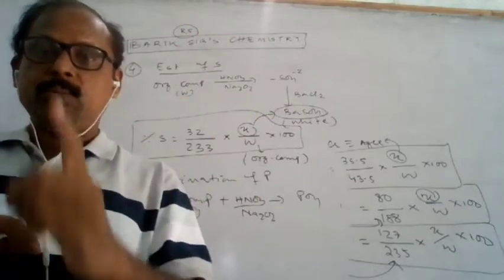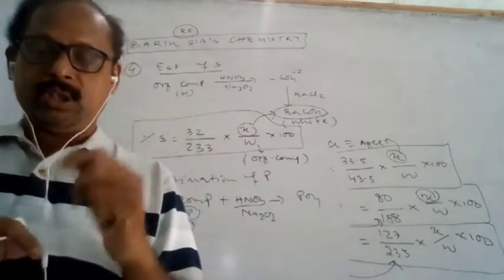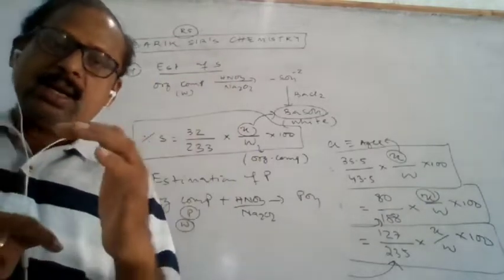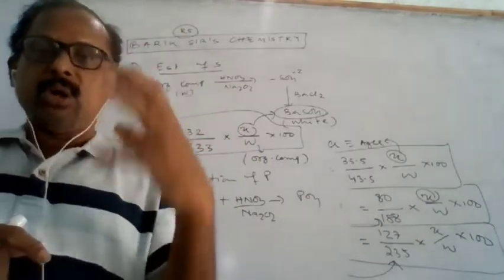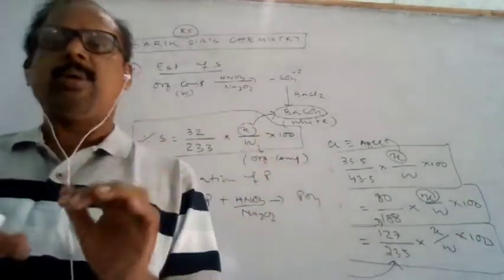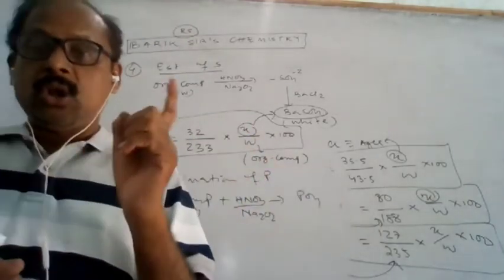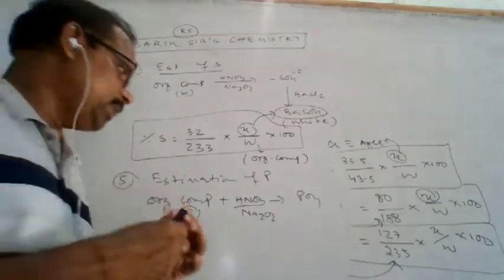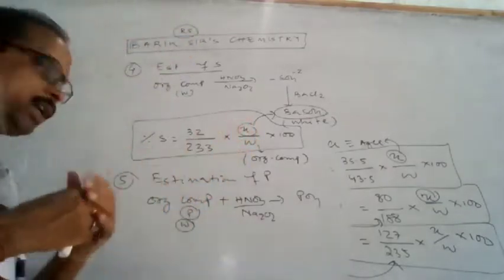Ammonium phosphomolybdate, a yellow color precipitate, is formed. So from that also you can calculate the mass of yellow ammonium phosphomolybdate, and you can calculate the percentage of phosphorus. That is no problem. That is one method. The other method is the phosphate method, which I have explained in that video, so you can understand.